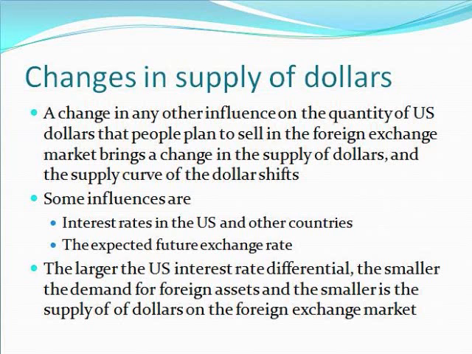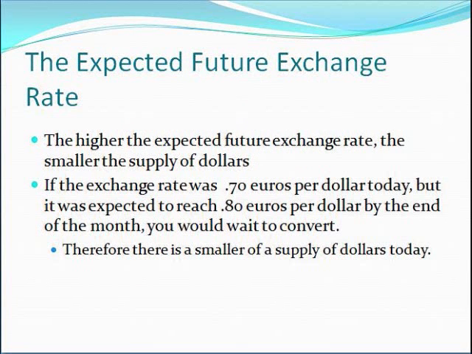Dollars that people plan to sell in a foreign market change the supply of dollars in that market. Because of this, the supply curve of the dollar shifts. The larger the U.S. interest rate differential, the smaller the demand for foreign assets, and the smaller the supply of dollars in the foreign exchange market.